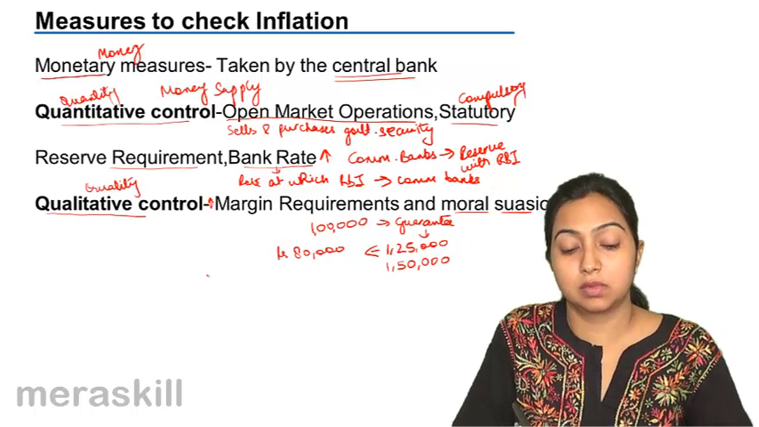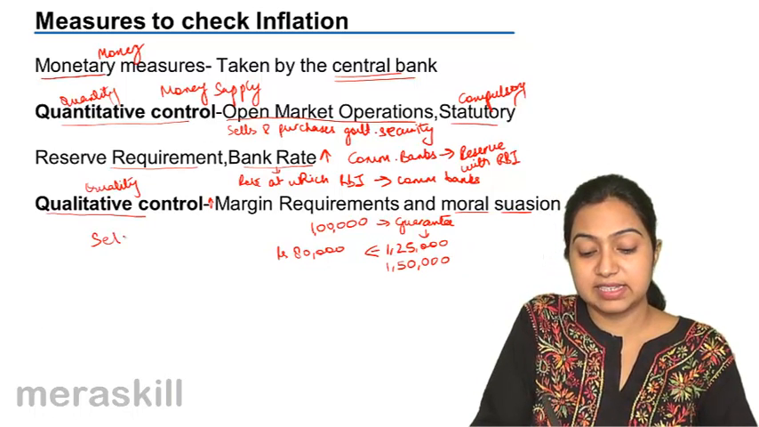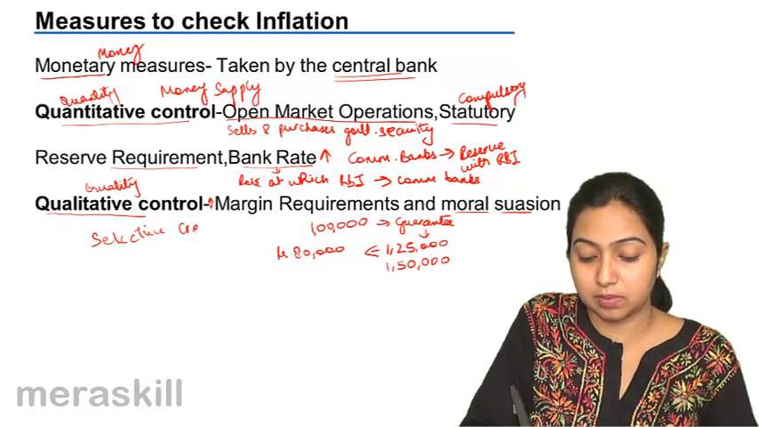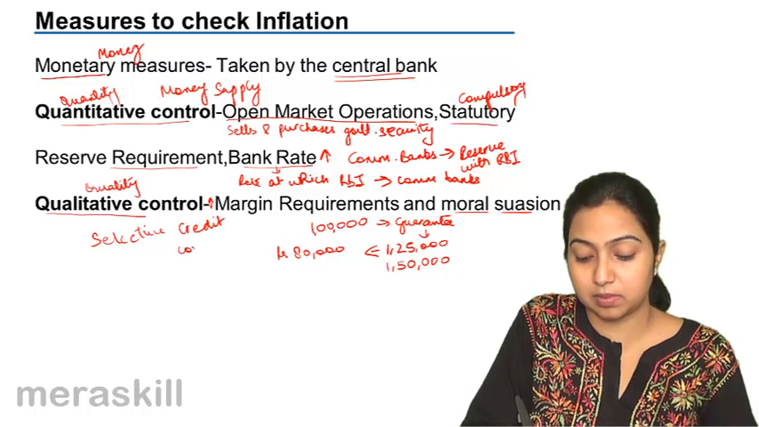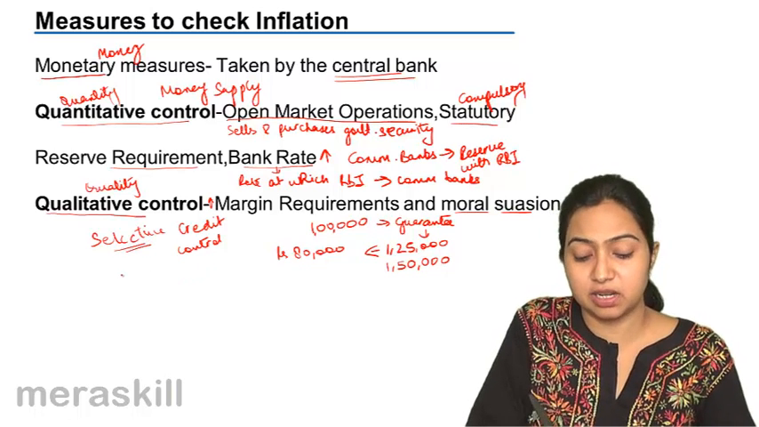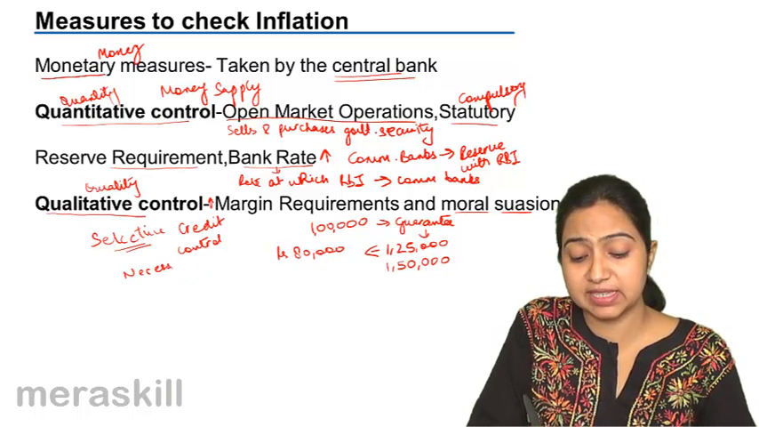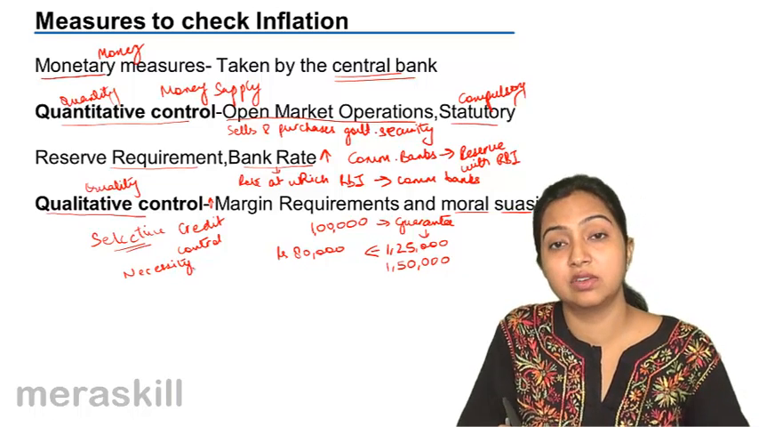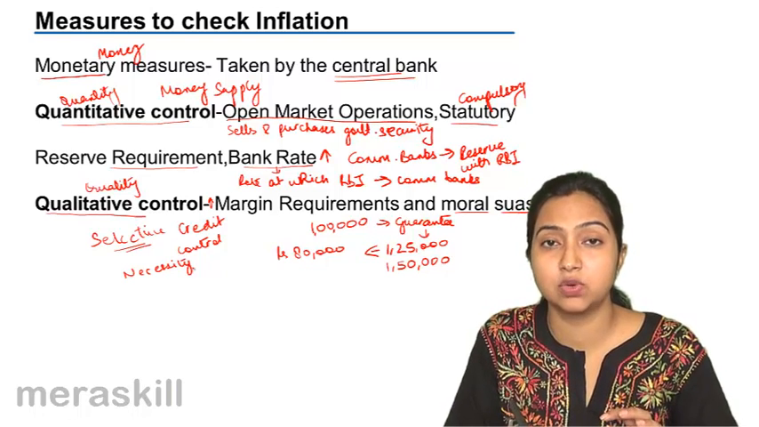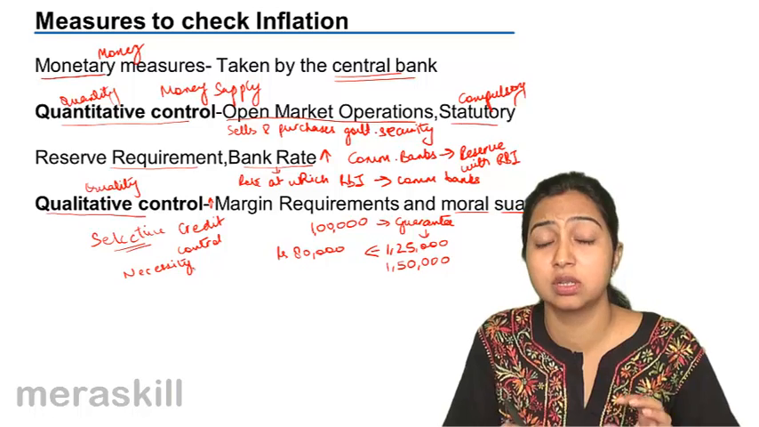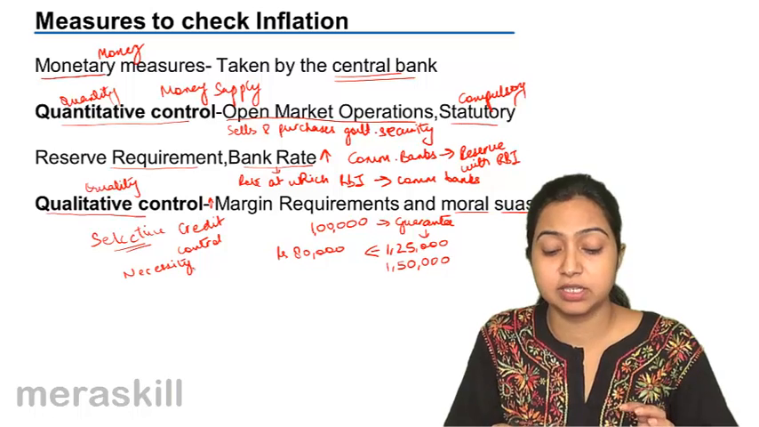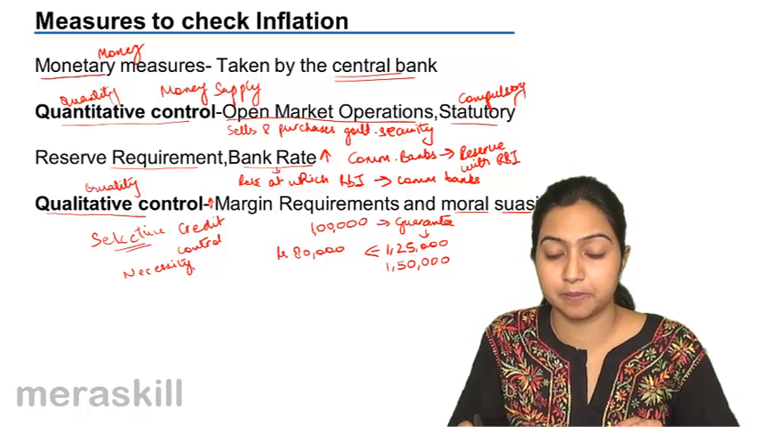Qualitative control. Other than this, there are selective credit controls also, which are applied to a selective sector, like generally of necessity goods. When their prices start rising very high, then the government or the bank exercises control on that selective sector. It does not apply to all the sectors. By increasing their ceiling margin, the loans are not available, controlling that particular sector. Then it is called a selective credit control measure.